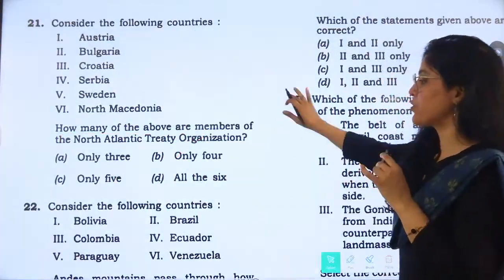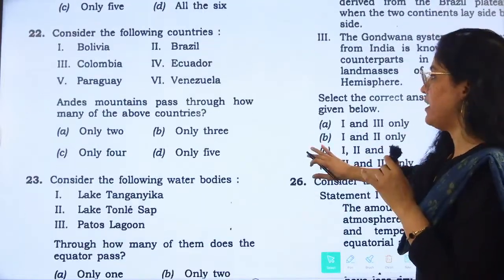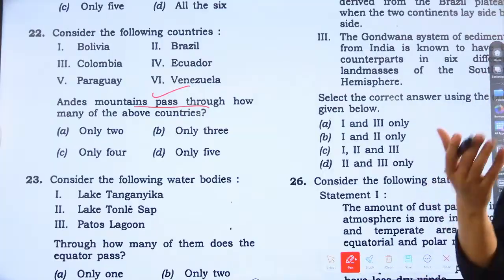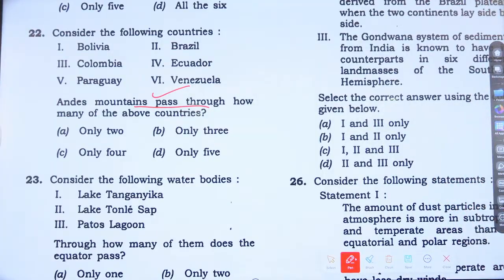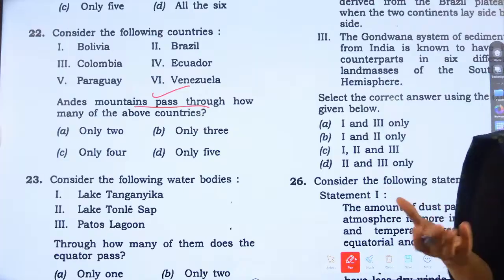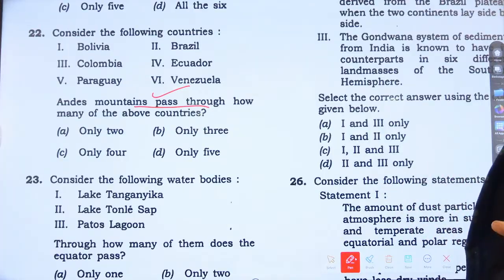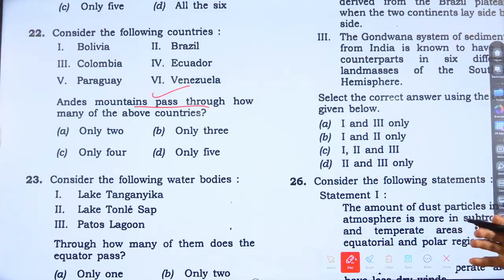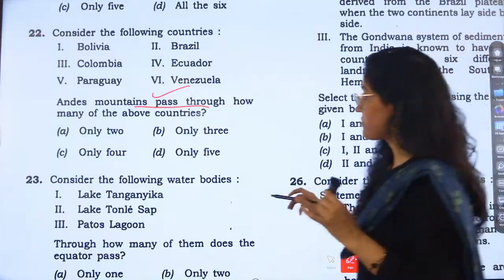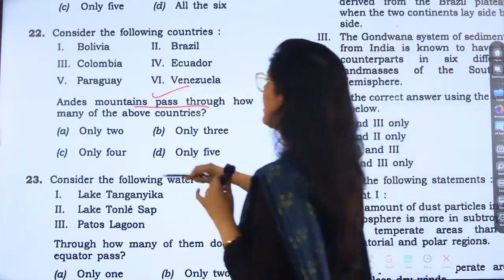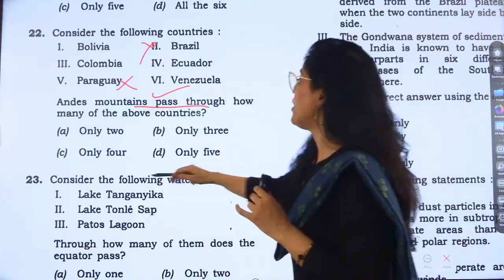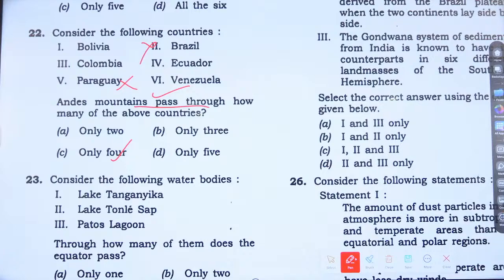The next question is again related to the Andes Mountains. This is the longest continental mountain range. So which countries are not in the Andes mountain chain? The options given are Bolivia, Colombia, Paraguay, Brazil, Ecuador, and Venezuela. So the answer is only 4. Paraguay and Brazil are not there, right?